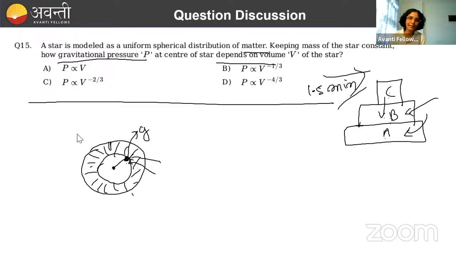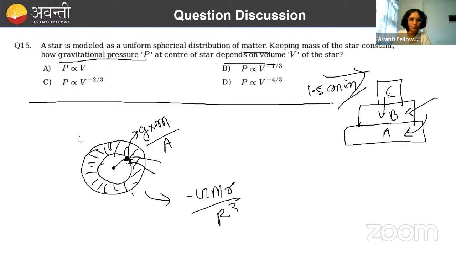Now force acting will be equal to g into m, mass. Now pressure will be force divided by area. So the value of g you know, right? What used to be the formula? Minus GMr by R cube. This is what you must have studied for a sphere. If there is a solid sphere and at distance r we have to calculate the gravitational field value, then that will be equal to minus GMr by R cube.